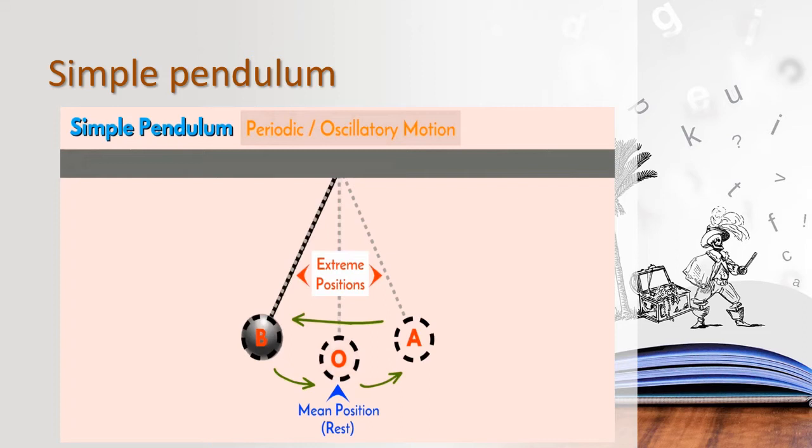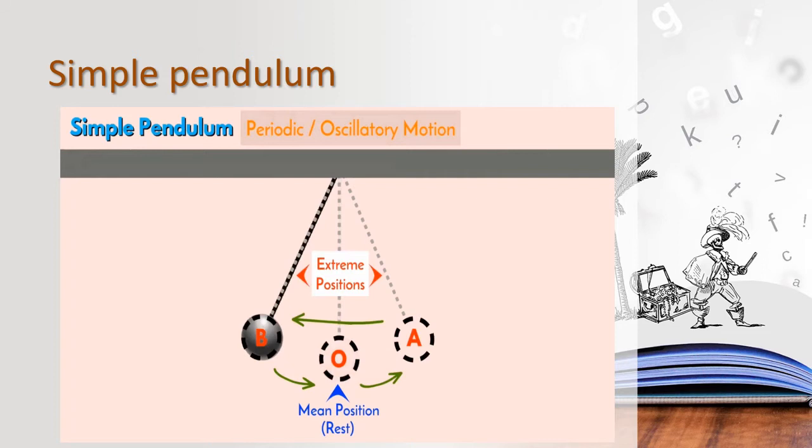The motion of the bob is called the motion of the simple pendulum. It gets repeated again and again, certain times. Such motion is called periodic motion or oscillating motion. Children, have you all understood? First of all, in the simple pendulum, we have a metallic ball. What is that metallic ball? We are calling that ball the bob of the pendulum.